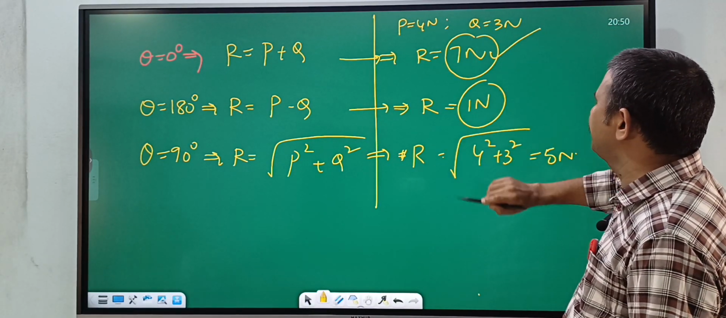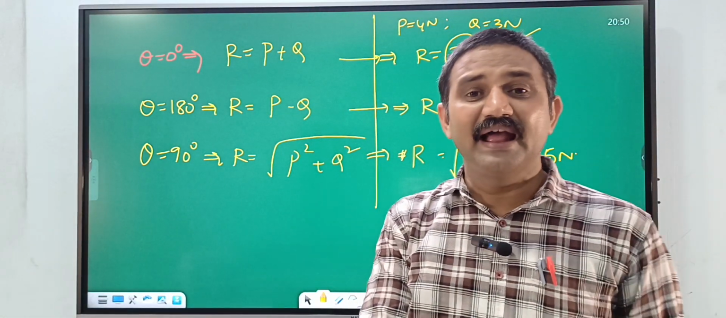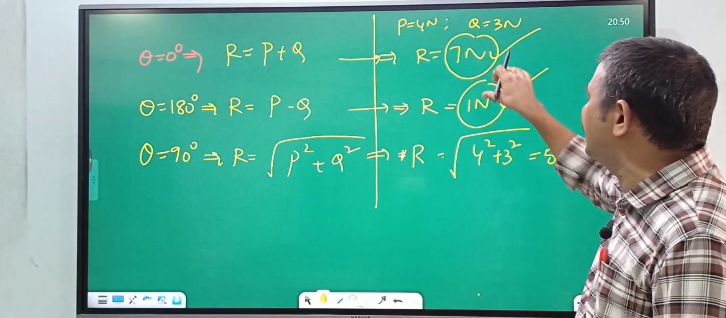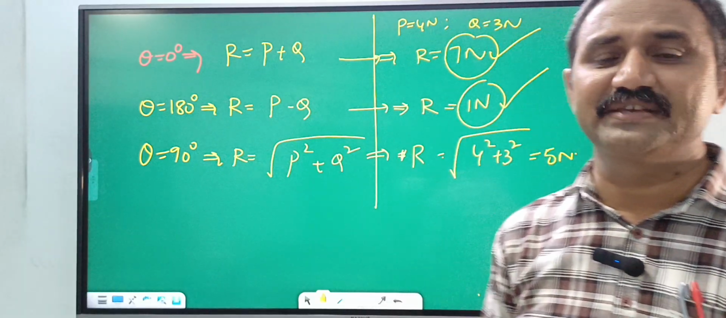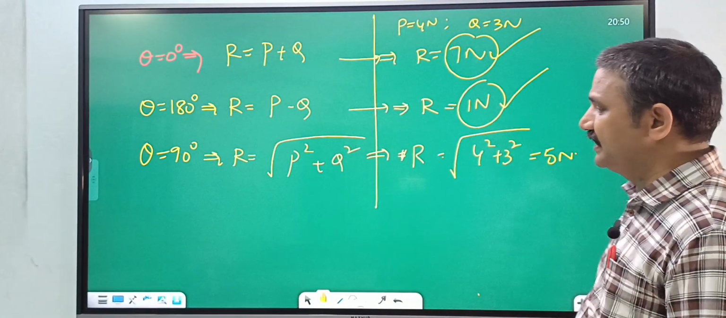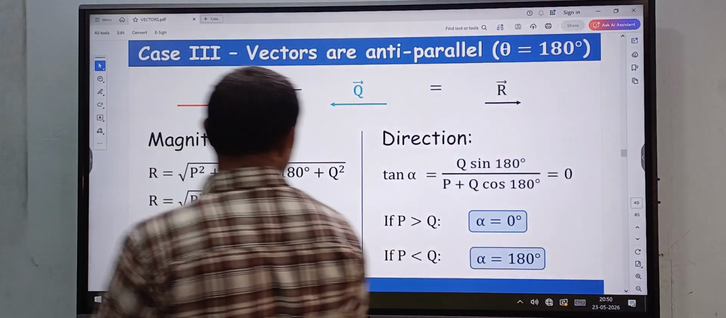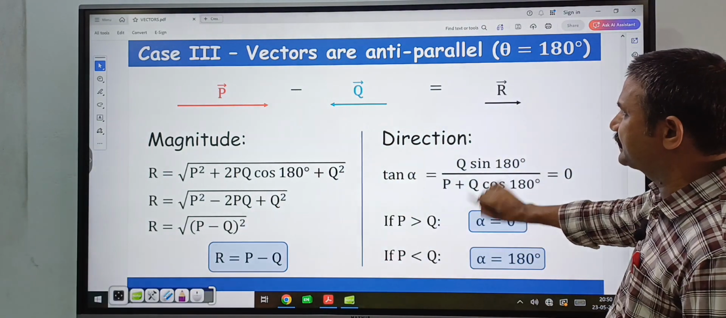Suppose in this case, this is 4 and this is 3. The maximum value is how much? That is 7. Minimum value is how much? That is 1. It is not less than 1 Newton and not greater than 7 Newton. It lies between 1 and 7, maybe 1.1, 2, 3, 4, 5, 6, like that. So that is the resultant vector magnitude. These are the cases, okay? This theta equal to 180 degrees is a case.